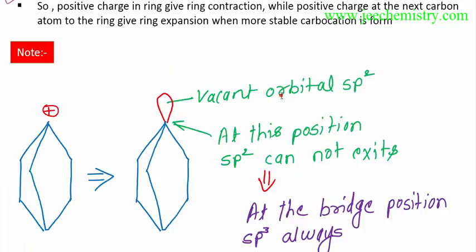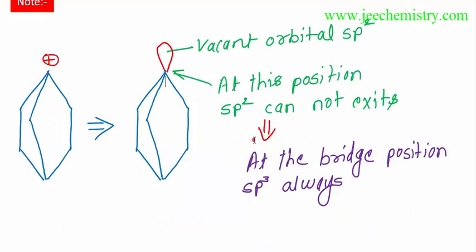Here is the positive charge, and here is the vacant orbital. This is sp3 hybridized. This is sp2 hybridized, and this is also sp2 hybridized. This vacant orbital is sp2 hybridized, but at this position sp2 cannot exist. It is a bridge position, and a bridge position is always sp3 hybridized.